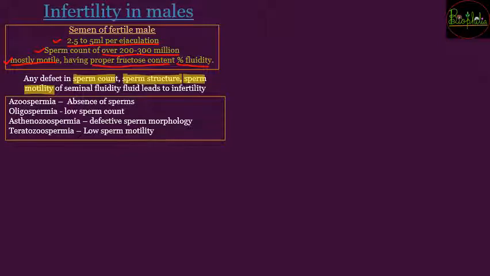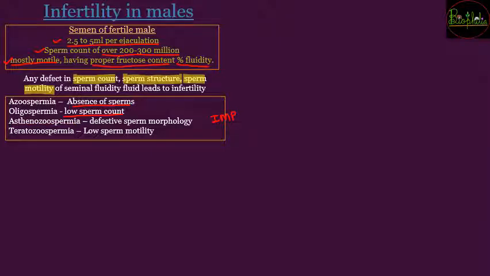Now there are four terms that you need to understand. These are very important terms to remember. So these are azoospermia, that is the case wherein there is absence of sperms. So अगर semen में अगर sperms नहीं दिखते हैं, in that case the condition is called as azoospermia. Oligospermia is the low sperm count. अगर 200 या 300 मिलियन के रेंज में अगर sperm count नहीं है, उससे कम है, then the condition is called as oligospermia. Then asthenozoospermia.